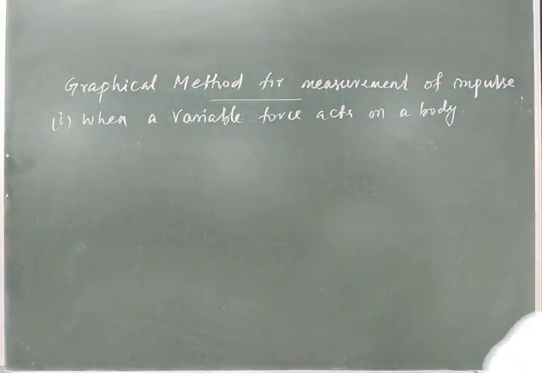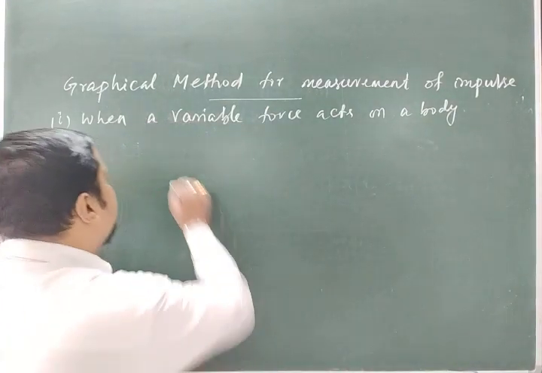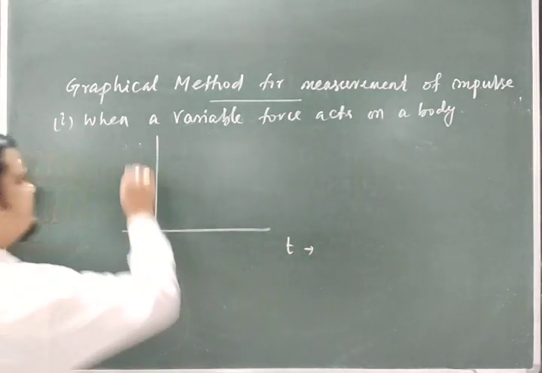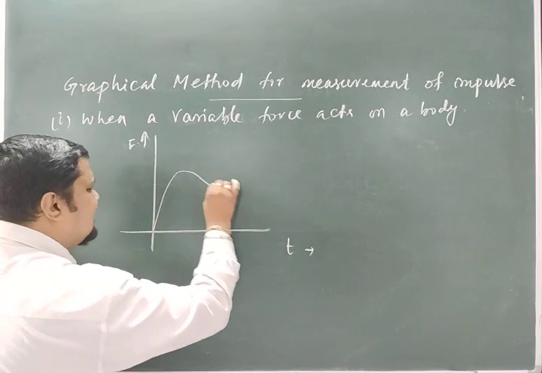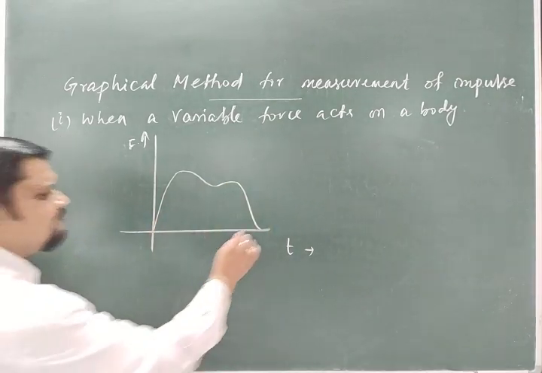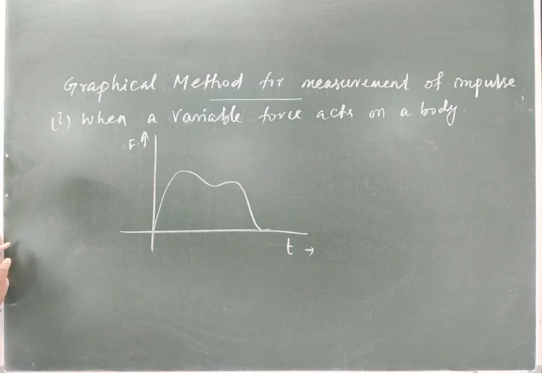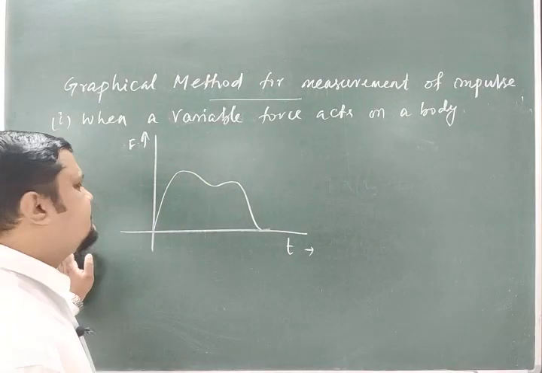In that case, the force is variable, which means it changes with respect to time. So let me draw that first: this is the time axis and this is the force. Let the force change like this with respect to time. Clear? So the magnitude of the force changes.